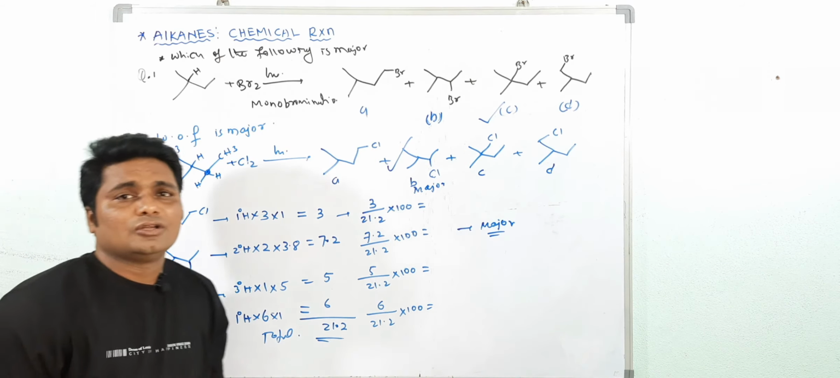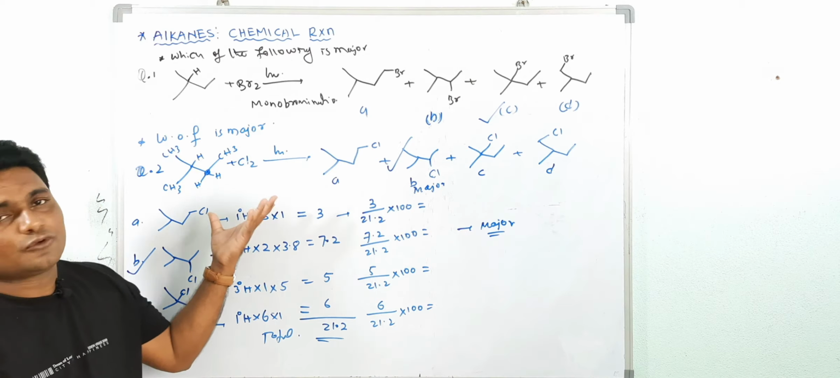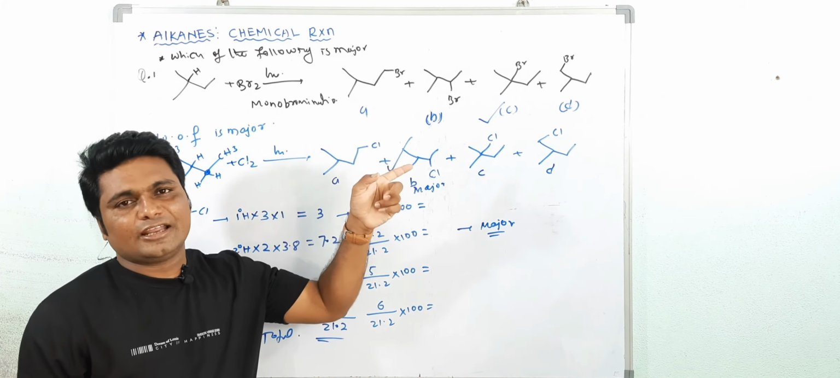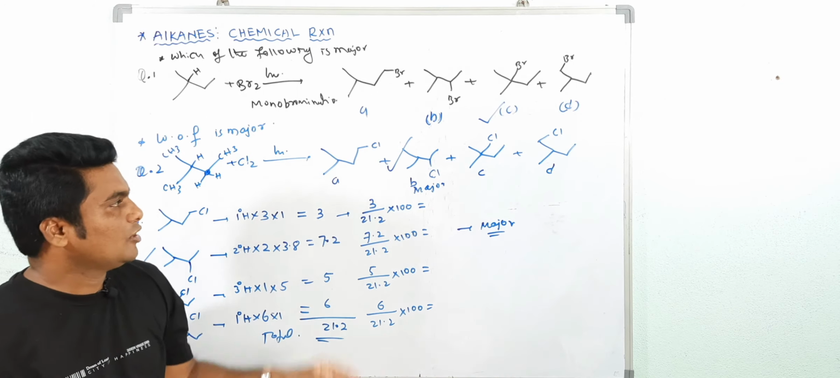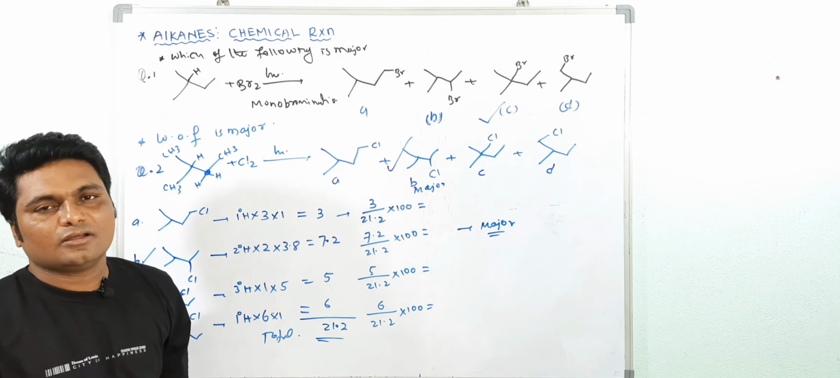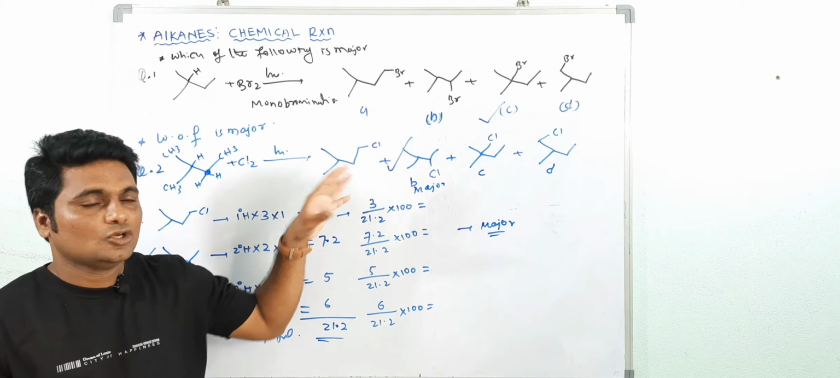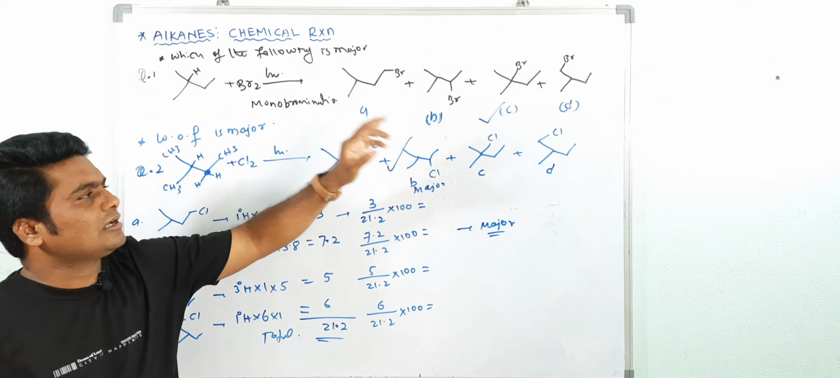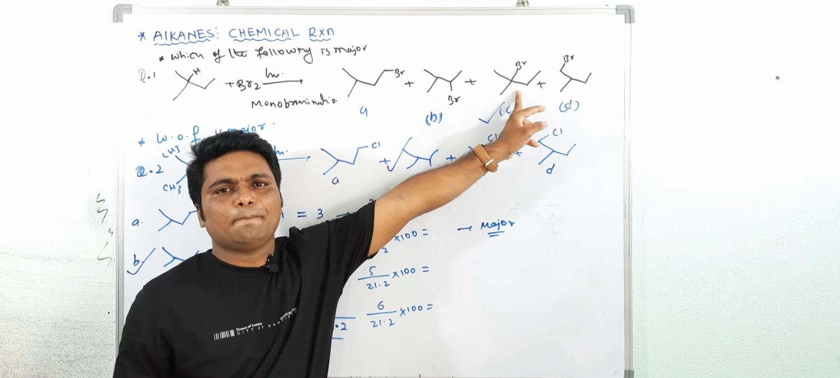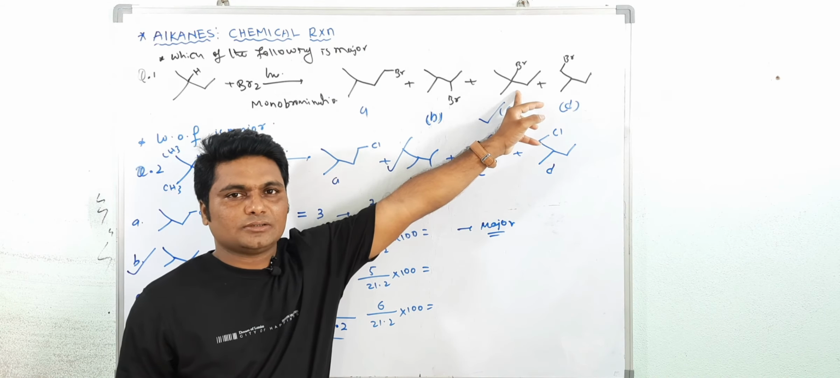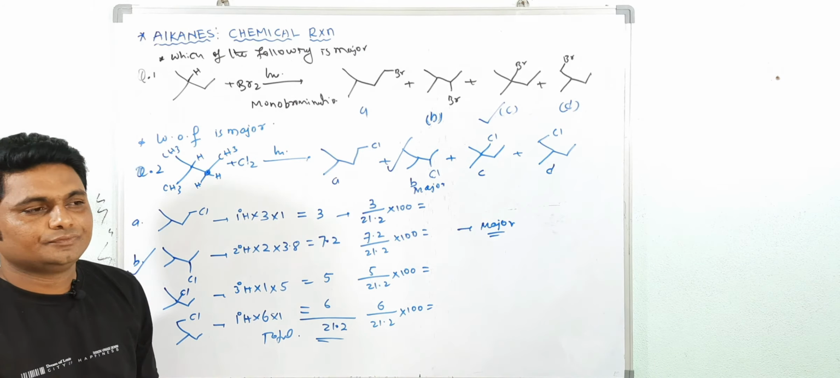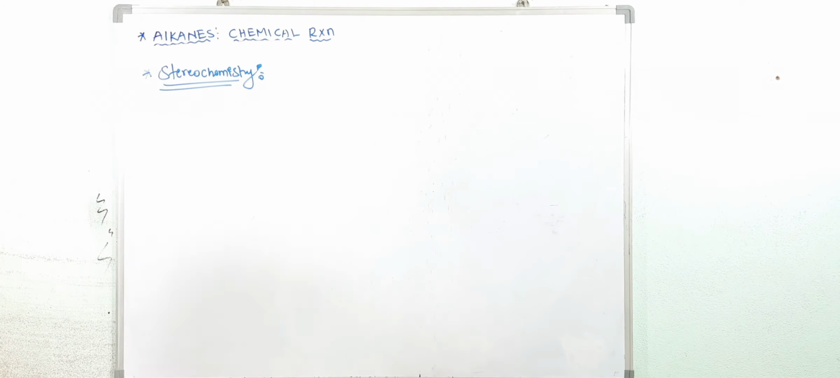Yes, understood? Whenever you see such type of questions, don't give the direct answer as the tertiary chloride. Why? Because with respect to tertiary chloride, the selectivity is less. So you have to calculate in this process. For bromination, you can directly give the tertiary bromide as the major product. Understood? Okay, write this down. Now we will discuss the stereochemistry.